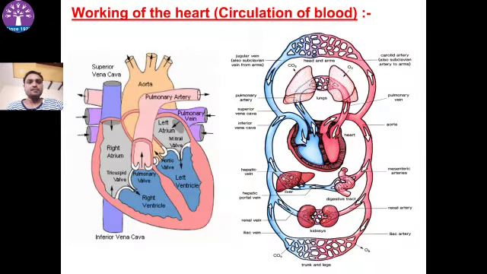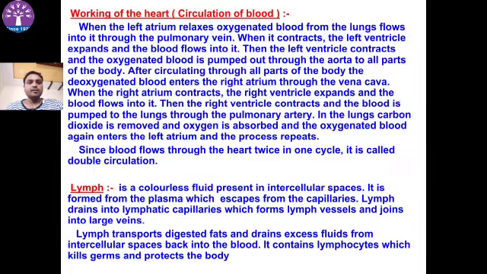Working of the heart. Circulation. When the left atrium relaxes, oxygenated blood from the lungs flows in through the pulmonary vein. When it contracts, the left ventricle expands and the blood flows into the left ventricle, which contracts, and oxygenated blood is pumped out through the aorta. Aorta is the biggest artery in the body. Aorta carries oxygenated blood to all parts of the body.